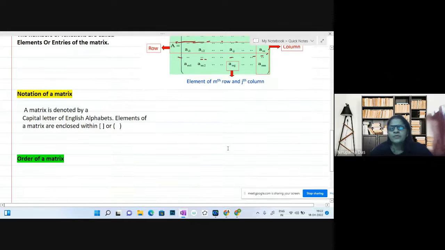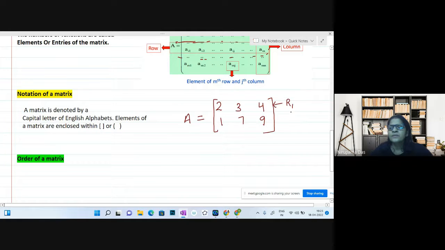Now whenever we talk about any element, let me take a simple example. Suppose you have 2, 3, 4, and the same example I'm taking, 1, 7, 9. This is matrix A. We are using capital letters of the English alphabet. This is your first row, this is the second row. This is the first column, second column, and this is the third column.